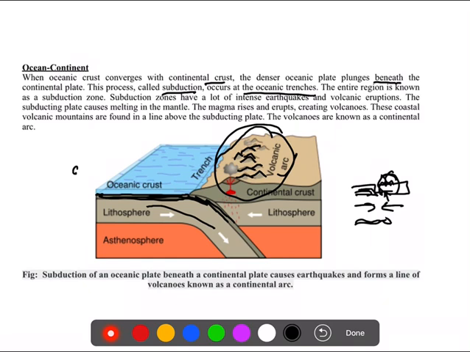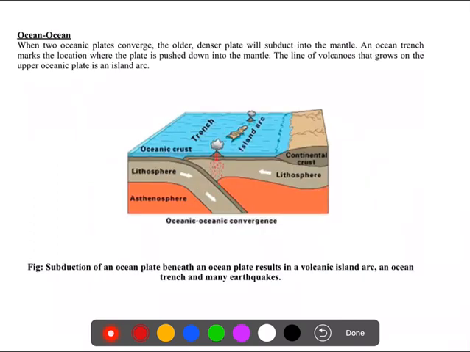In the subduction zone, the zone in which this plate is sliding beneath the continental plate at this line, there will be intense earthquakes and volcanic eruption. Volcanic eruption will obviously take place, and in this zone there will be intense earthquakes. This is the common feature of this type of convergent boundary, where an oceanic plate converges with a continental plate.